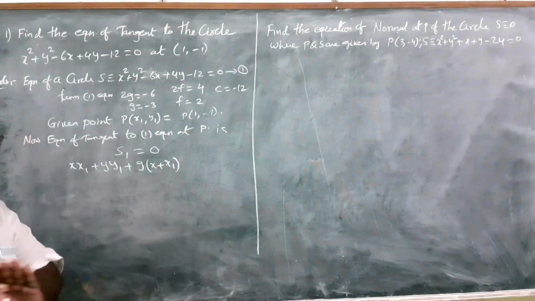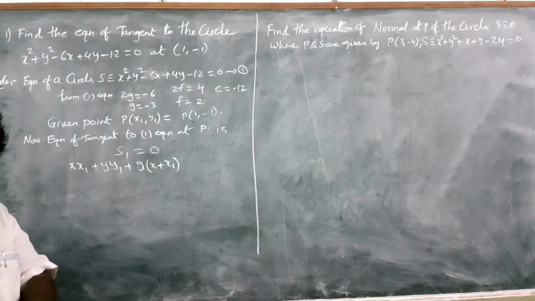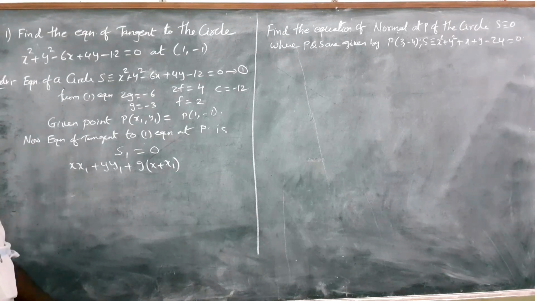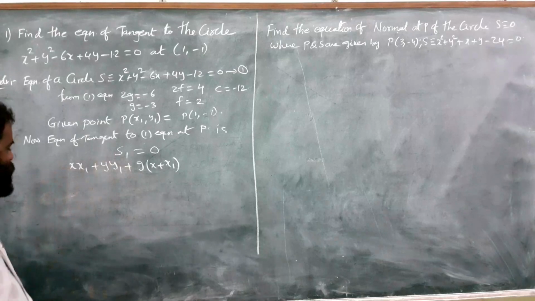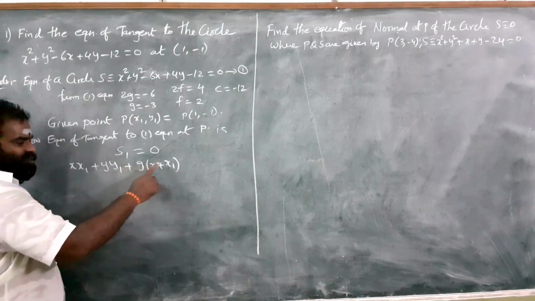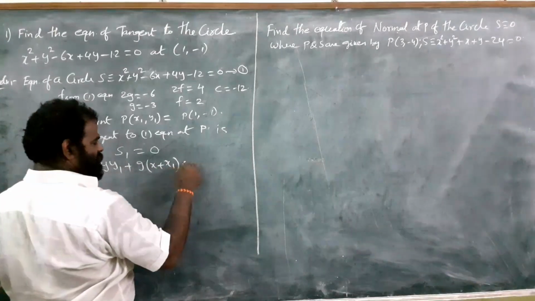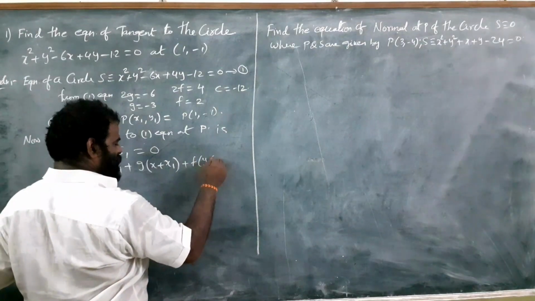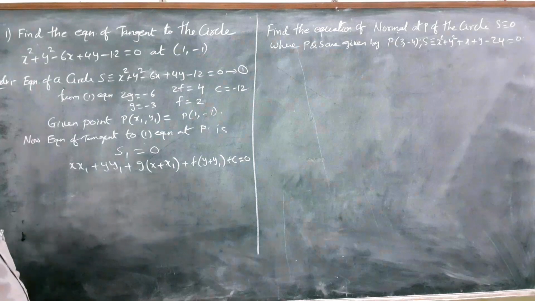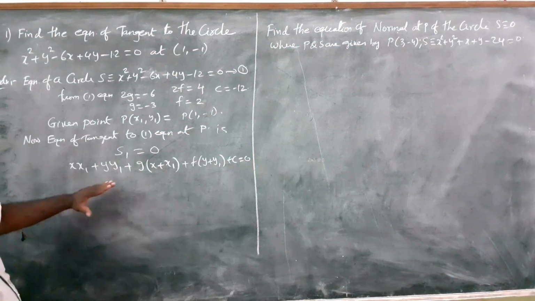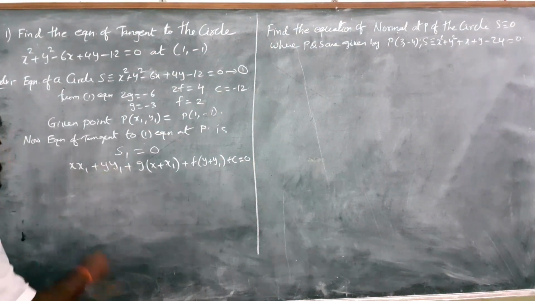So you have to go through the notation sections which were discussed by me in yesterday's class. g into (x plus x1), very important. xx1 plus yy1 plus g into (x plus x1) plus f into (y plus y1) plus c equal to 0. This is the formula. So now you have to substitute the values in this formula.